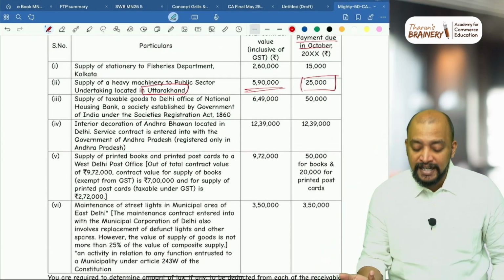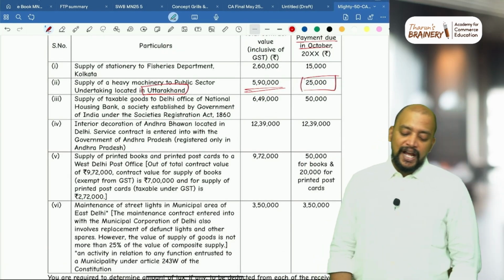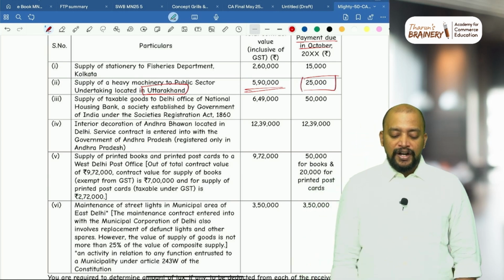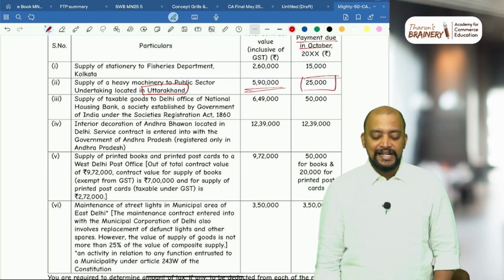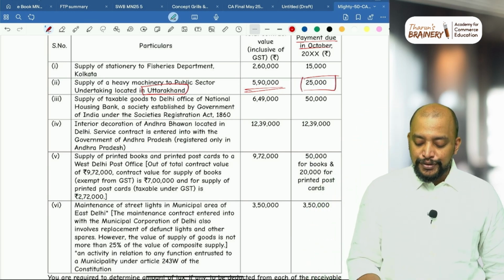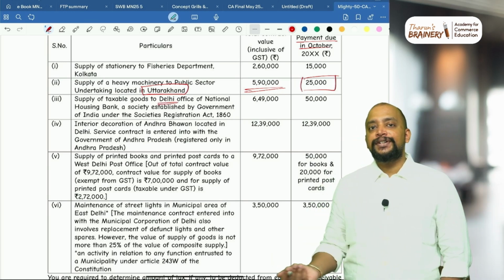Then third point we skipped. See the third point, supply of taxable goods to Delhi office of National Housing Bank, a society established by Government of India under Societies Registration Act. So sale of goods to Delhi office. So ending point is Delhi, goods.